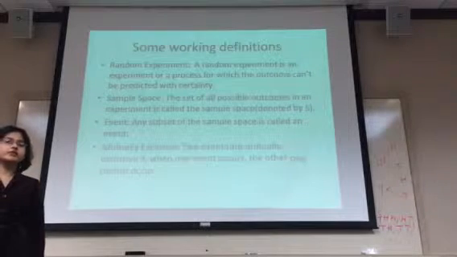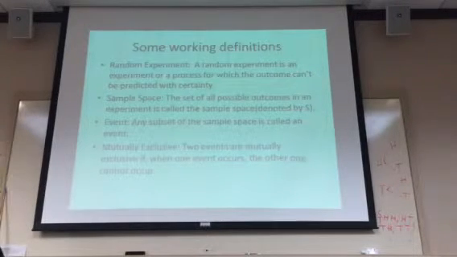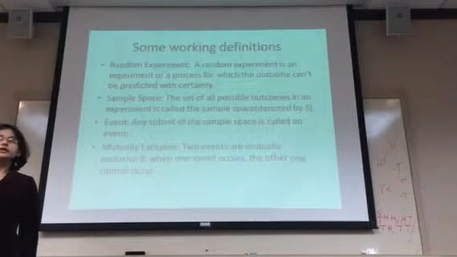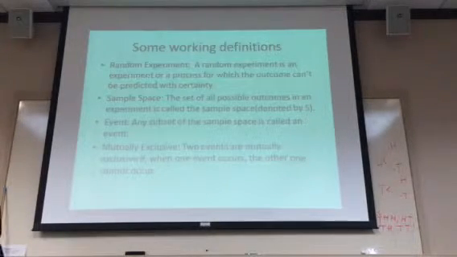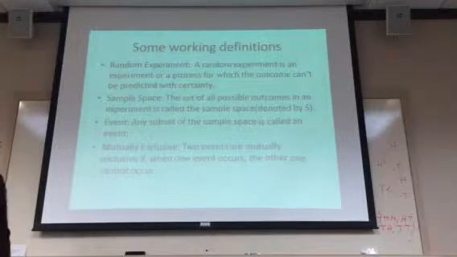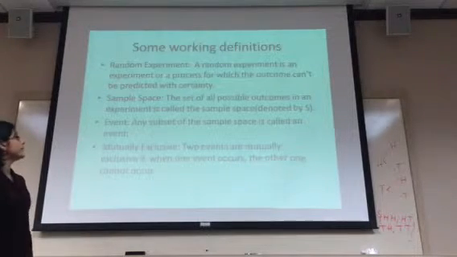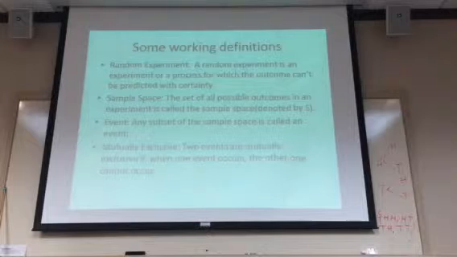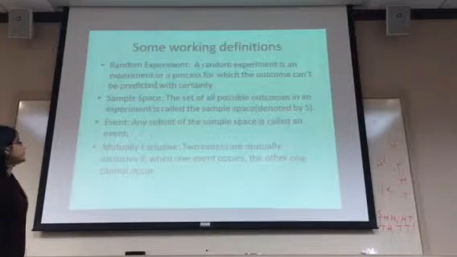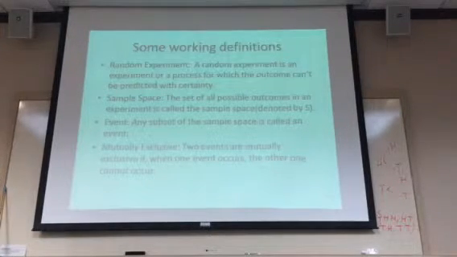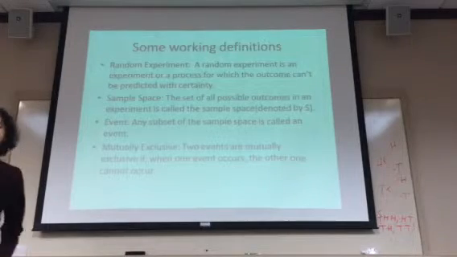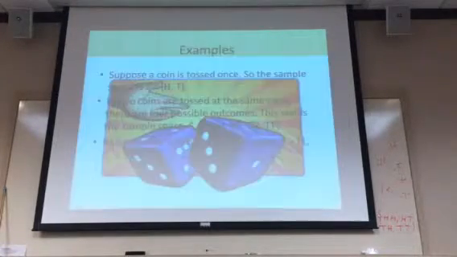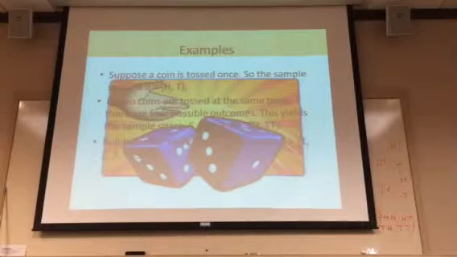Tossing a coin is a very simple example of a random experiment. If we toss a coin, we may either get a head or a tail. So this is an example of a random experiment. Now let's move on to sample space. The set of all possible outcomes in an experiment is called a sample space. Now let's go to the next slide and see what the sample space is.